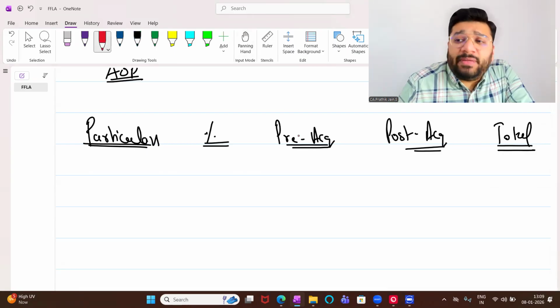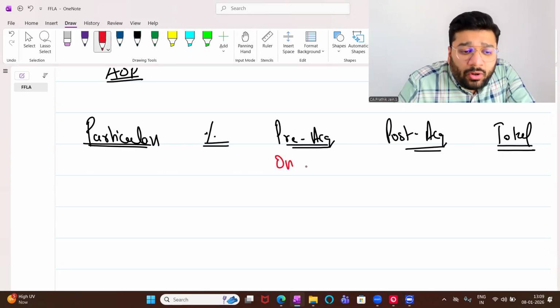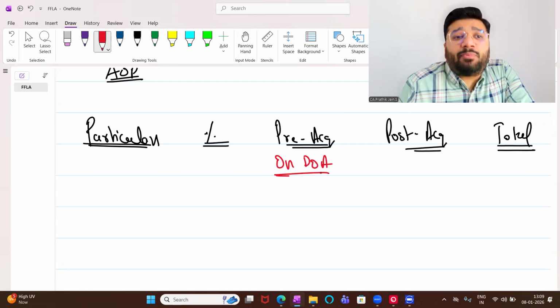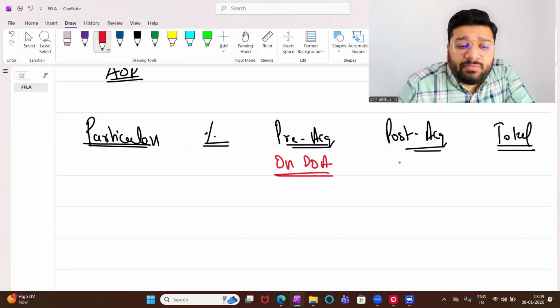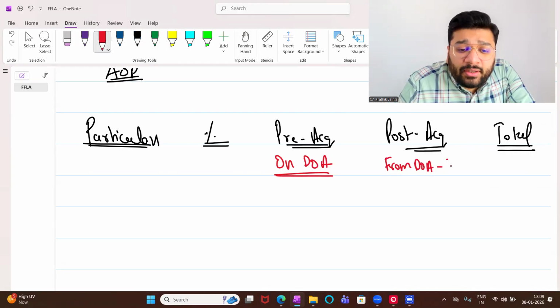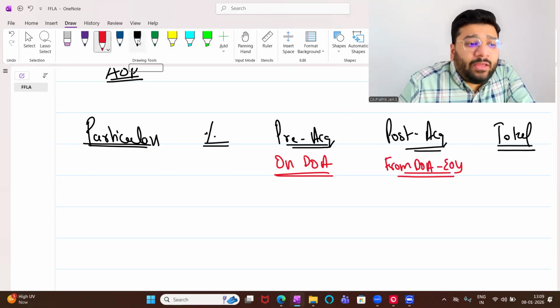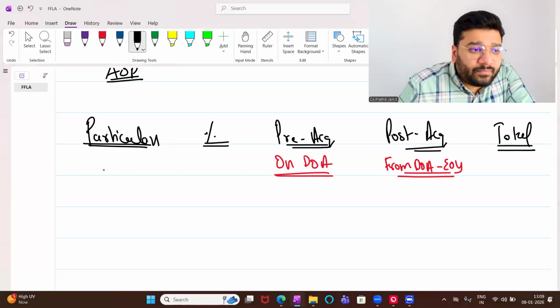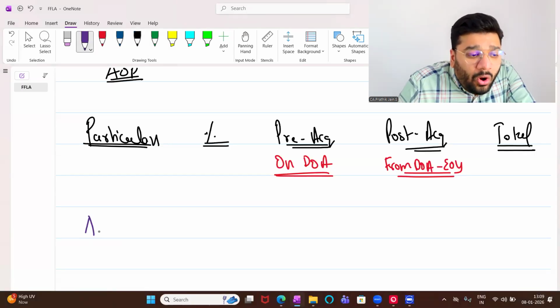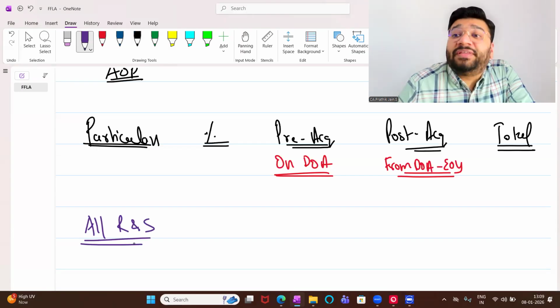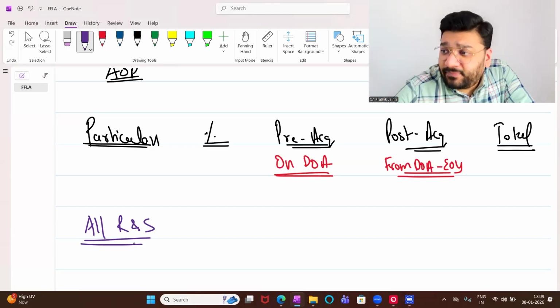Now, next what do I do? Pre-acquisition profit means the profit on date of acquisition or up to the date of acquisition. Post-acquisition means from date of acquisition to end of year. In AOP, what am I going to present? All reserve and surplus of which company, holding or subsidiary?